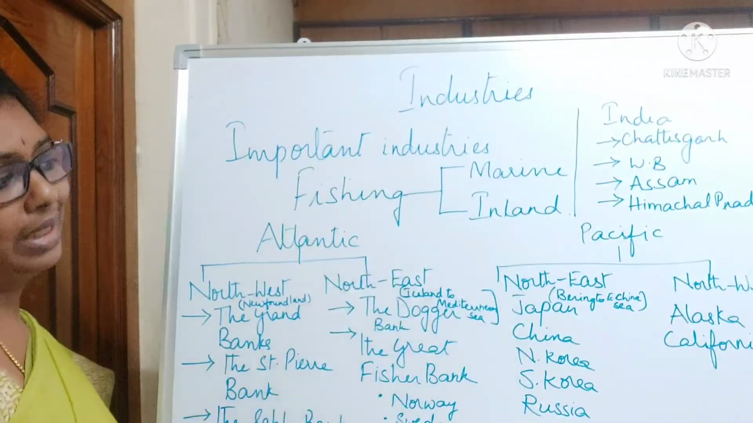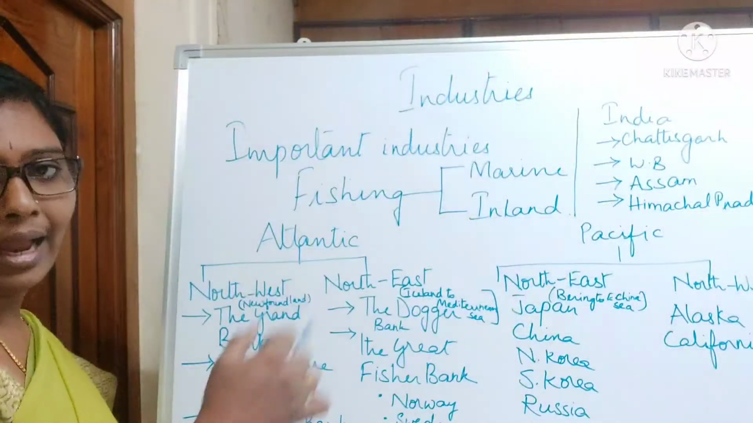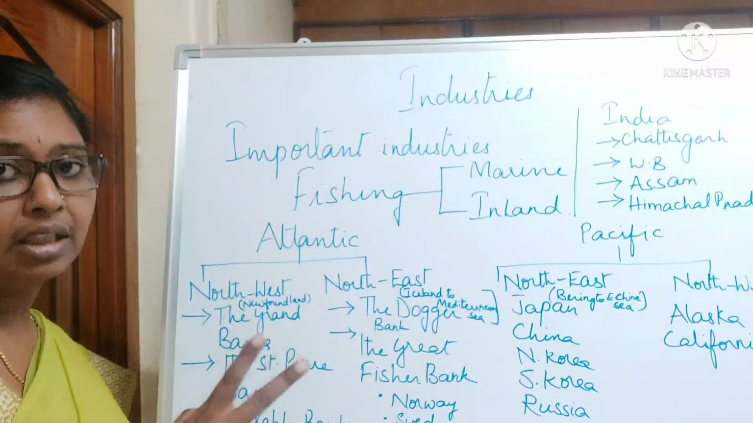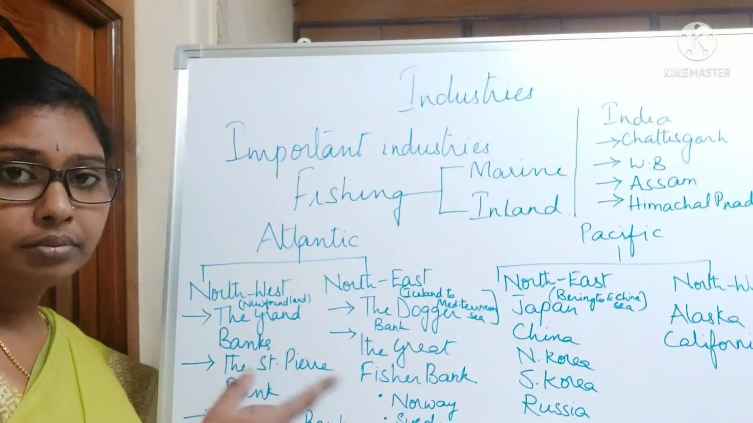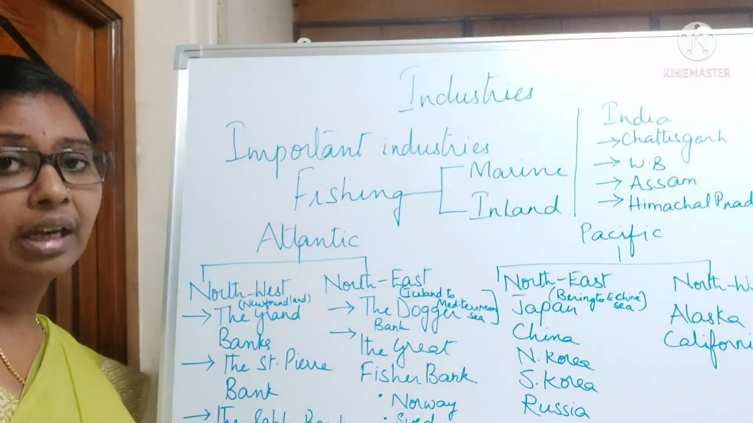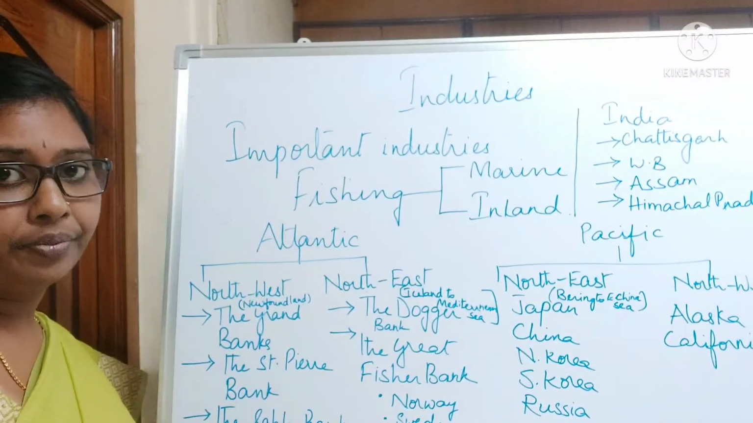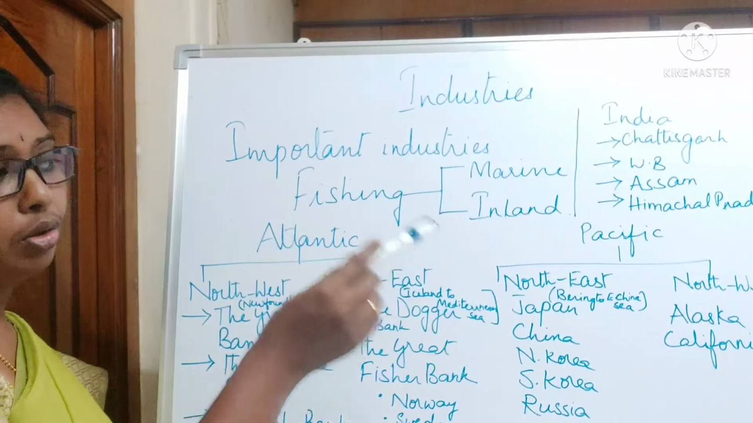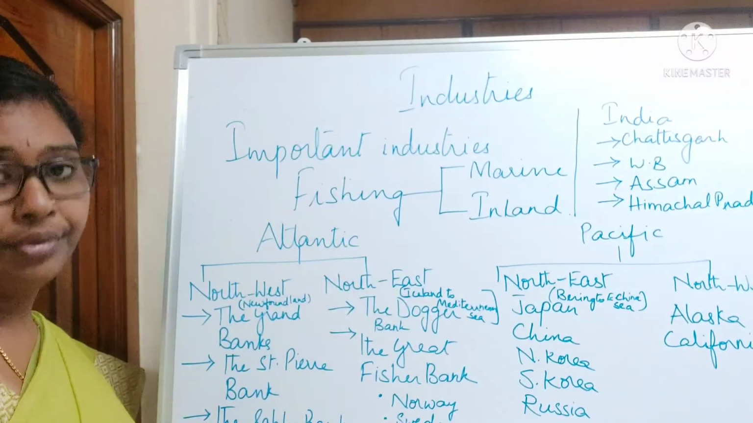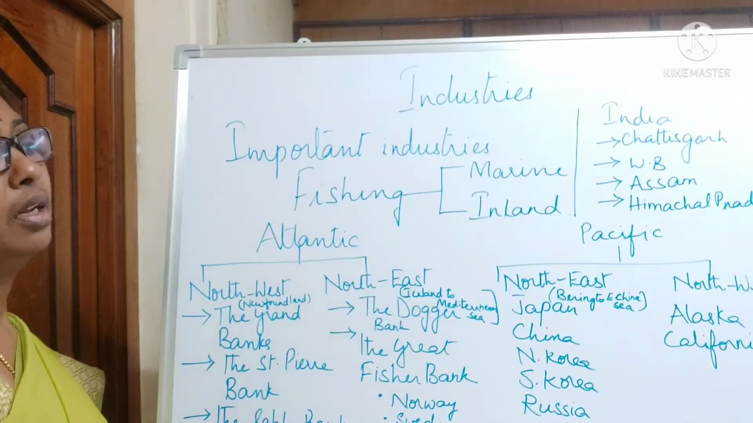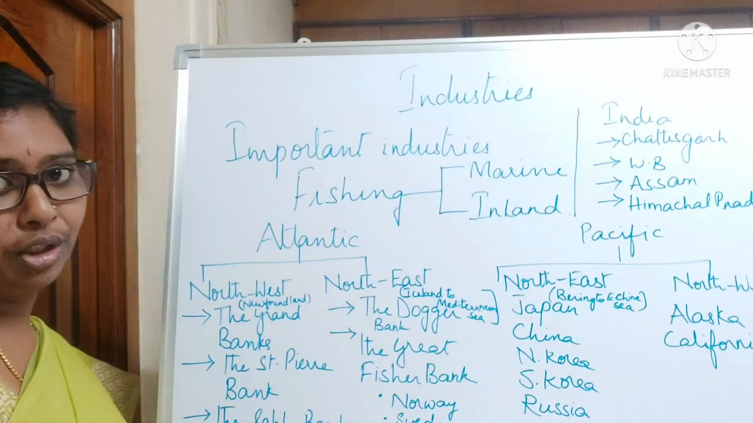Coming to the Northwest Pacific, Alaska and California are the 2 major countries which are covered in the Northwest Pacific region. So herring also is one fish which is covered in the Northwest Pacific region.